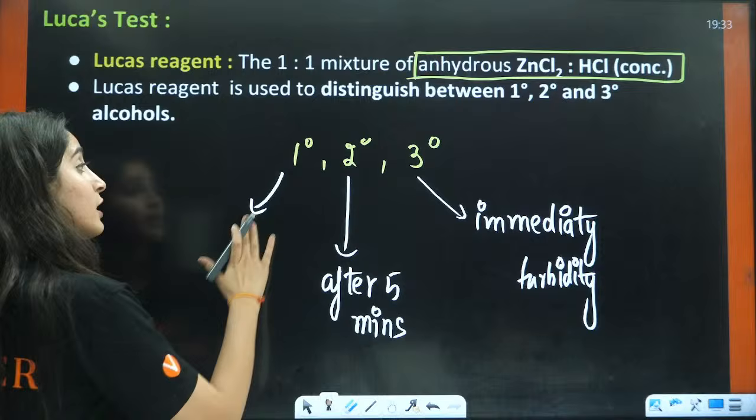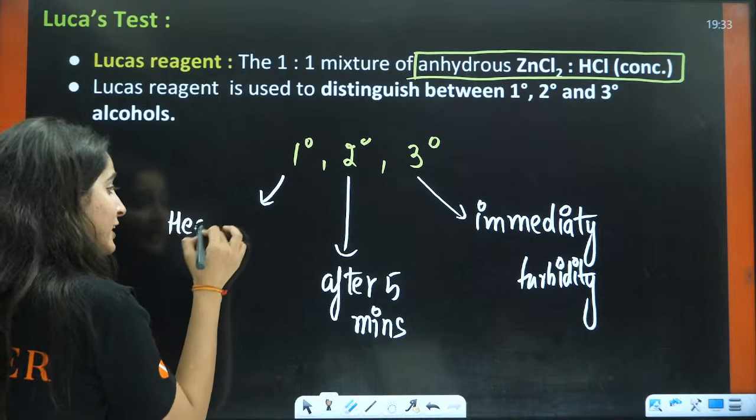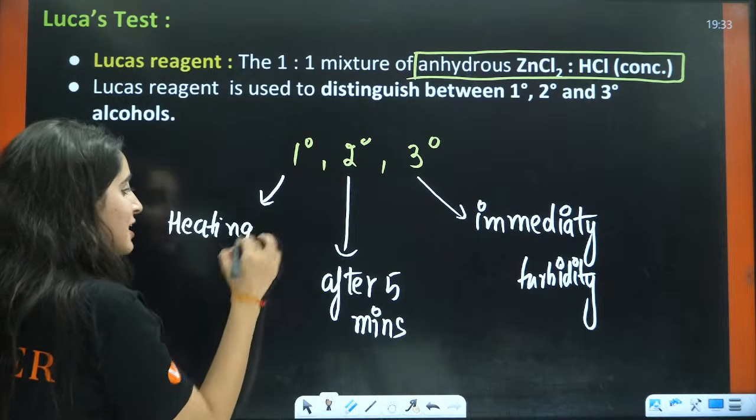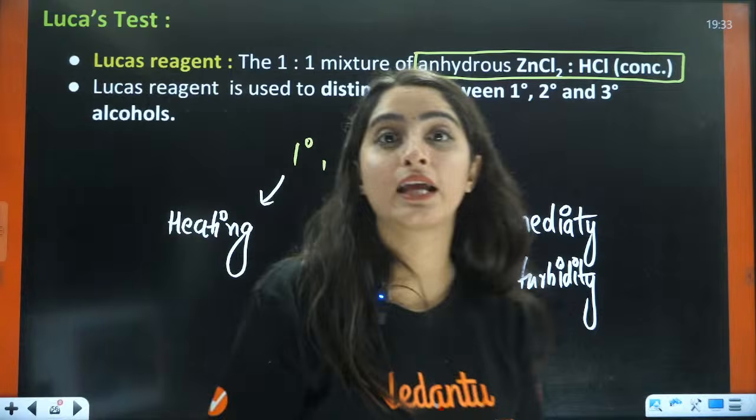And if the turbidity is formed after how much time? On heating, it is taking hours and hours. On heating, it is forming the turbidity. Then it is a 1 degree alcohol.